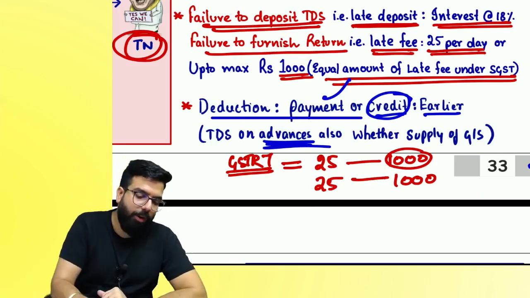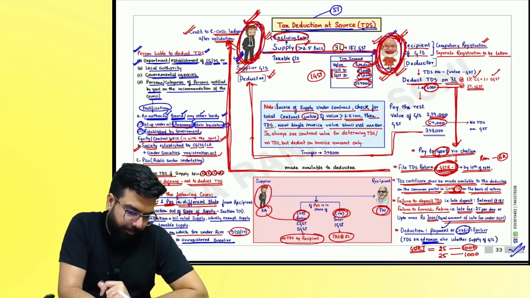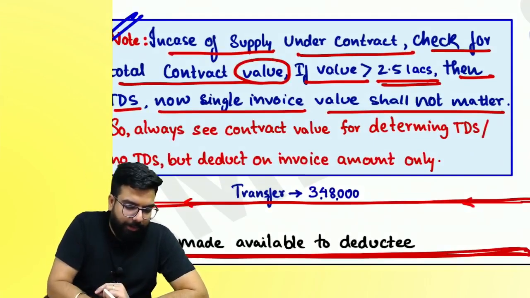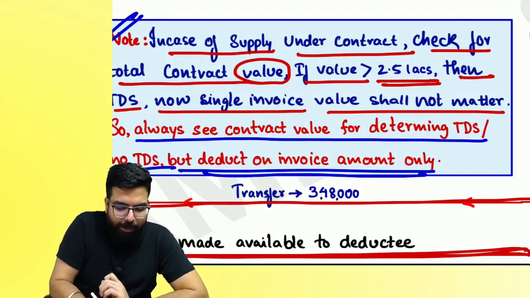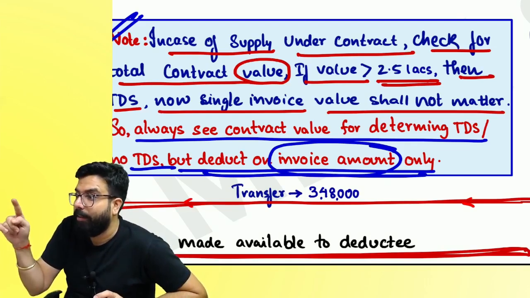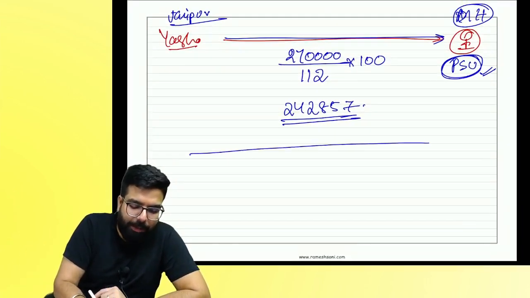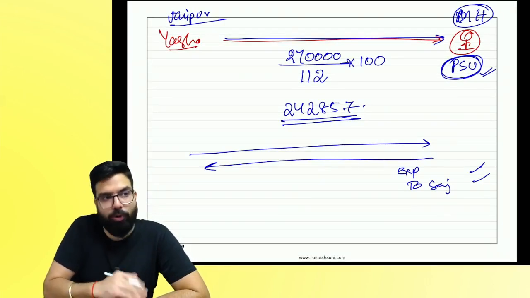Everyone over here now. Read this question. People, always you should see the contract value. But you should deduct only on the invoice amount when you are making the payment or you pass the entry. When Sanjana gave me some supply, what will the entry I'll pass? Expense account debit to Sanjana. The time I pass the entry, I should go ahead and deduct TDS.